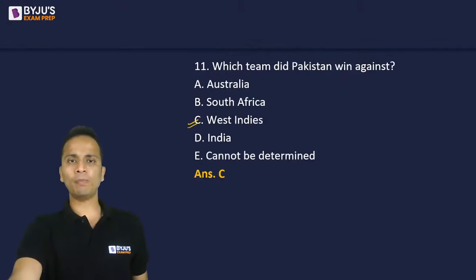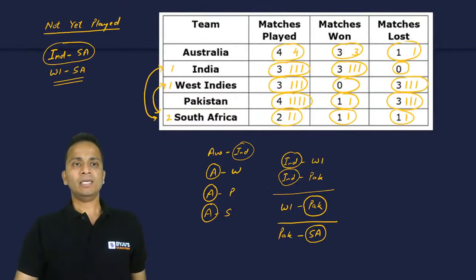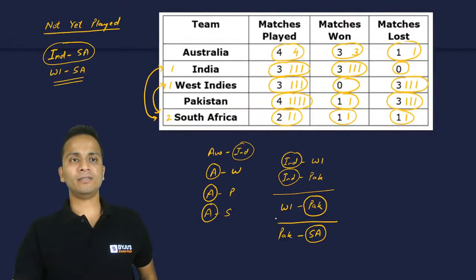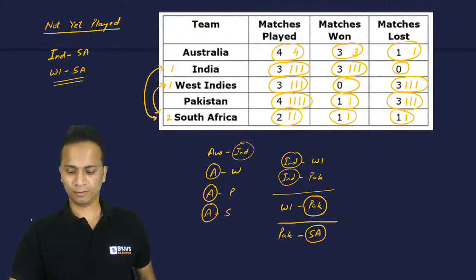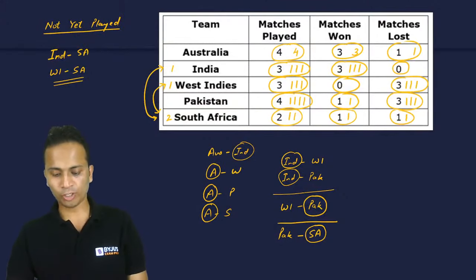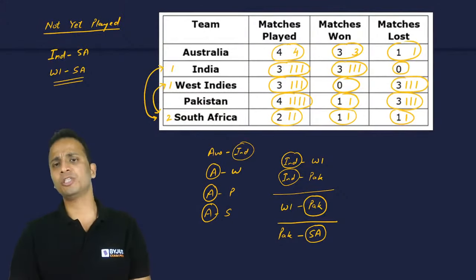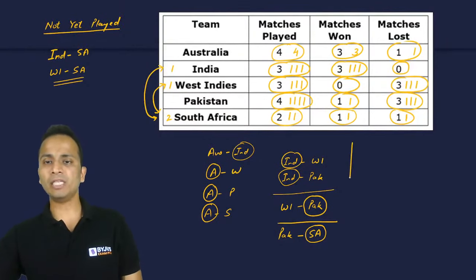Okay, so let's go back. Now let us understand. All of you are saying option A, some of you are saying option E. Now, up till now, Australia, India, West Indies, Pakistan, South Africa.